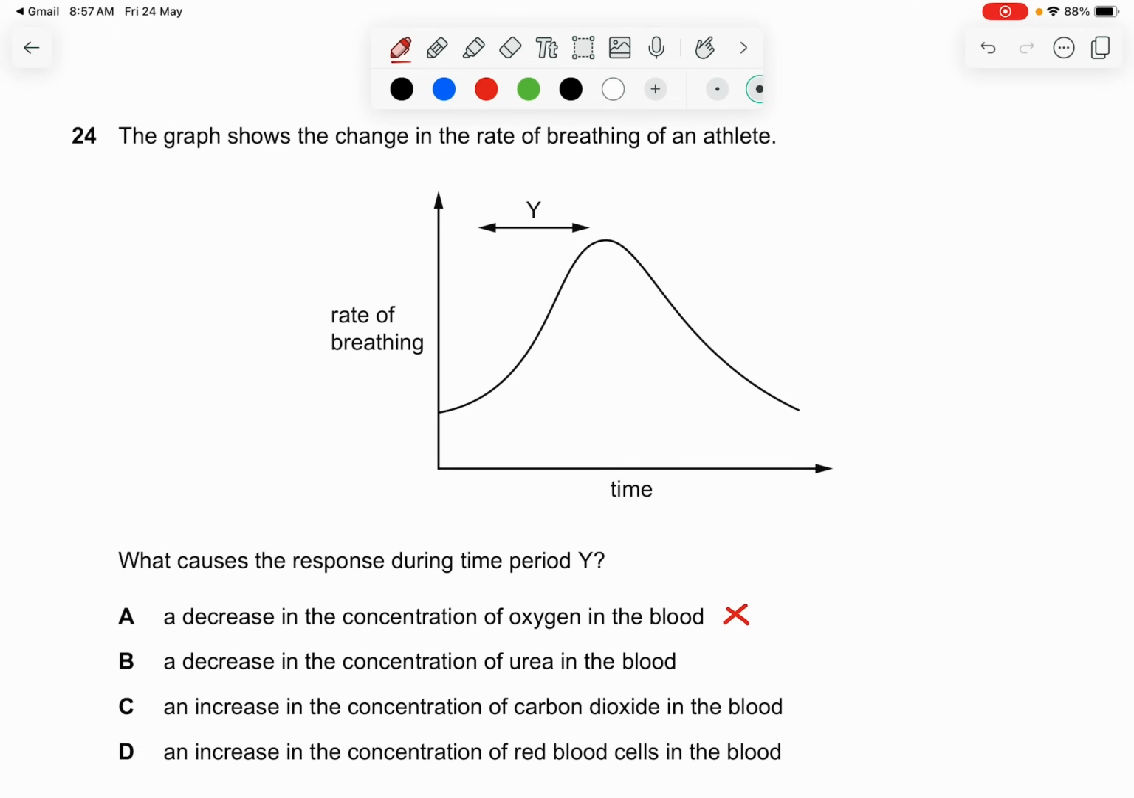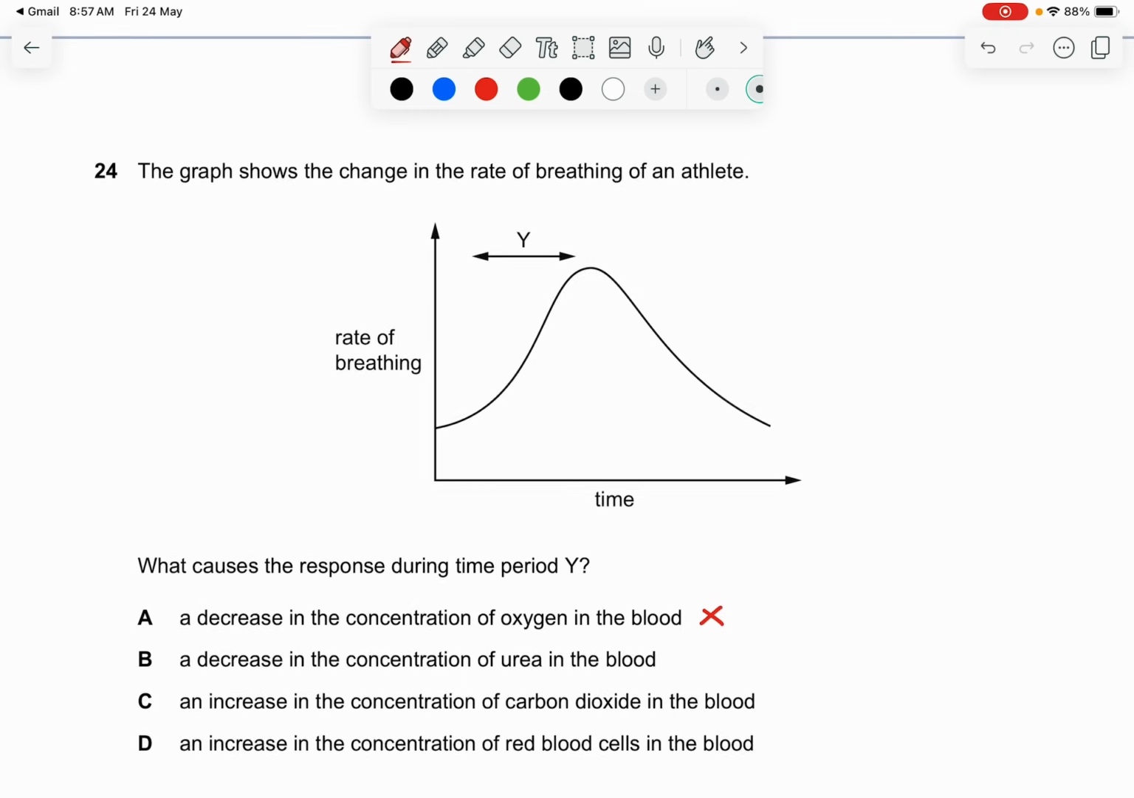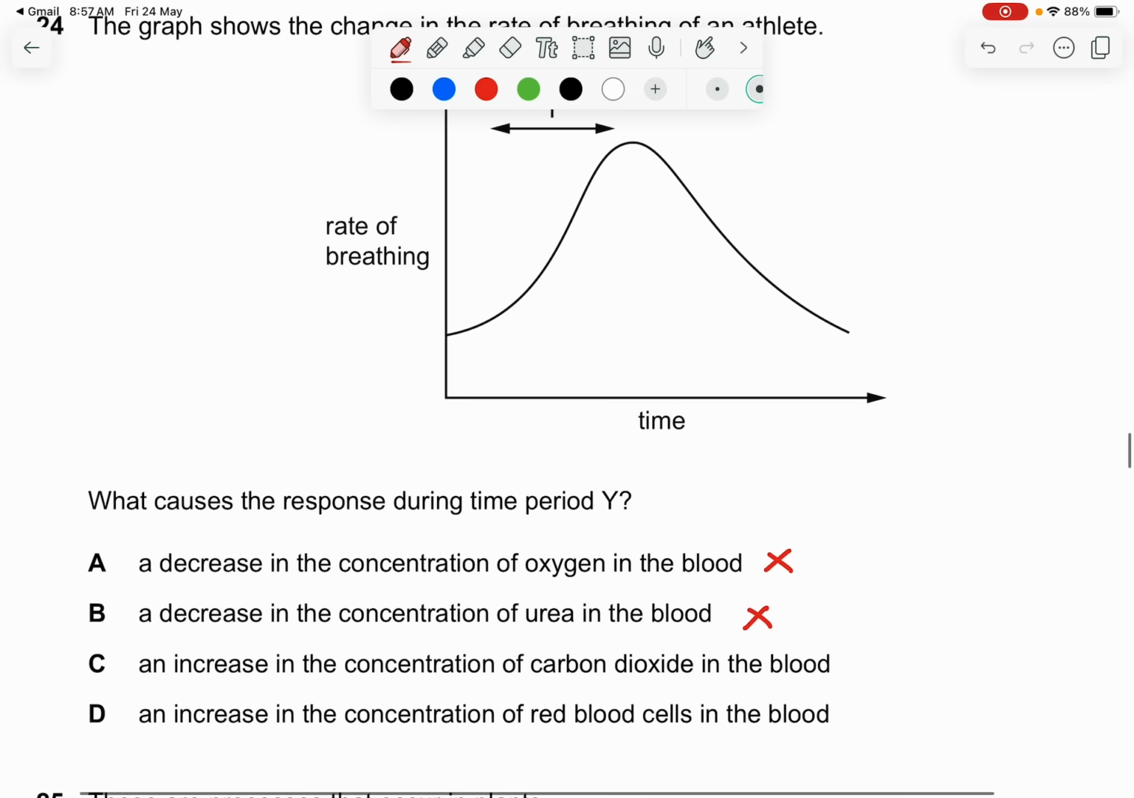And the air always has a higher concentration of oxygen than carbon dioxide. A decrease in the concentration of urea in the blood. No, this doesn't even make sense at all. It has to be the gases. C. An increase in the concentration of carbon dioxide in the blood.